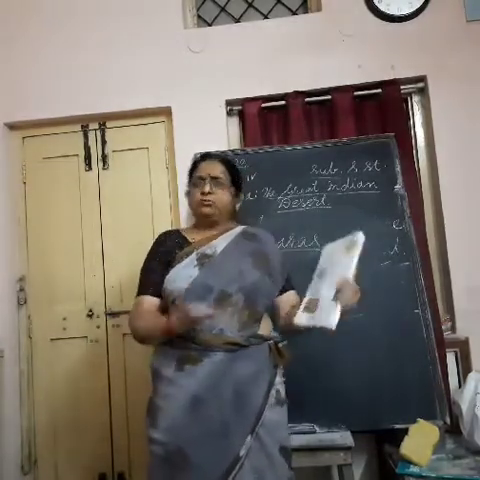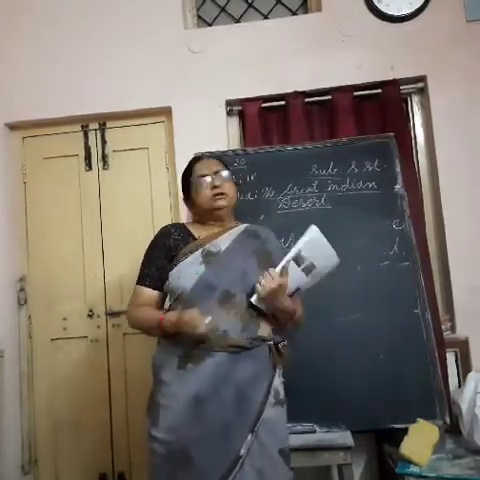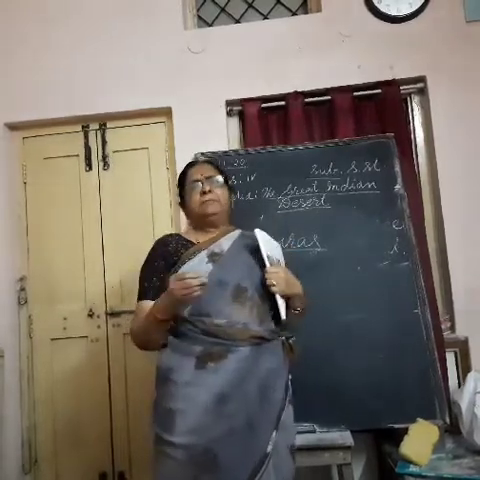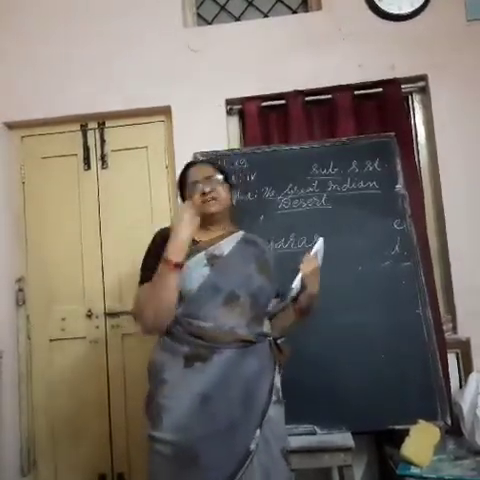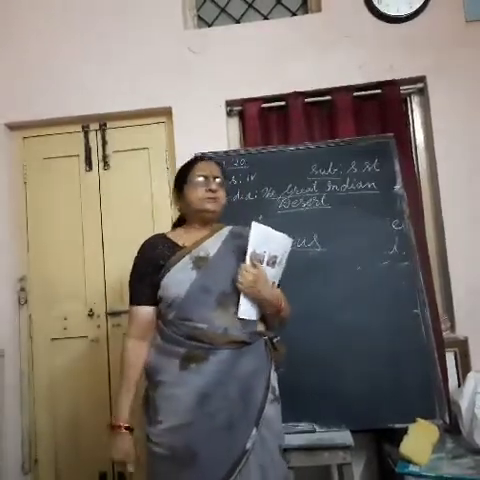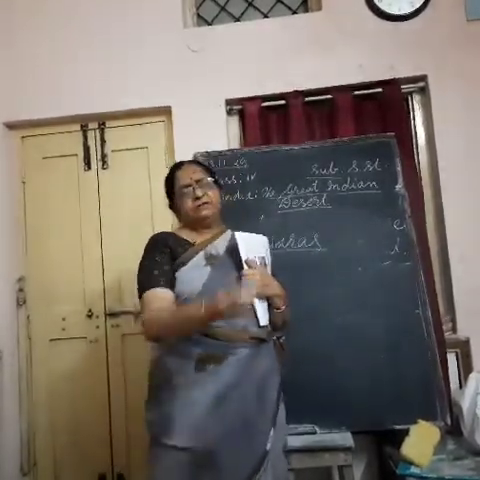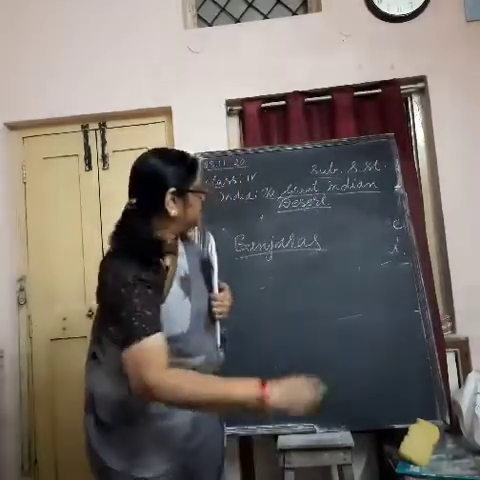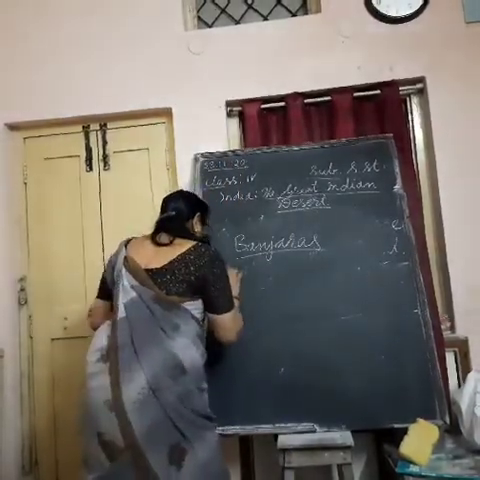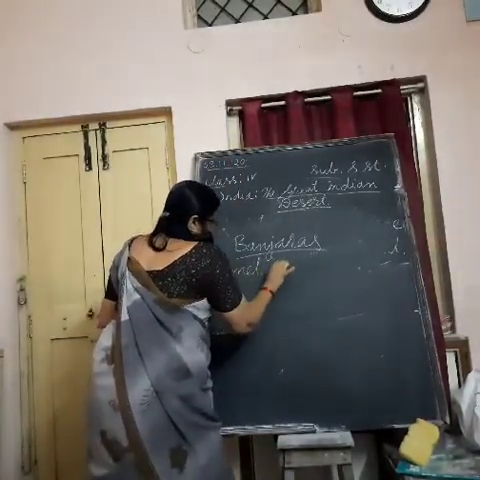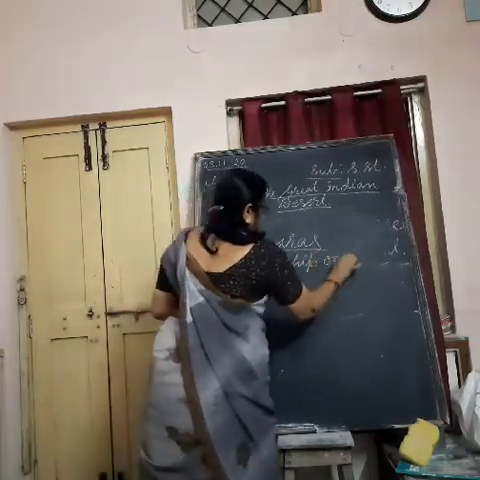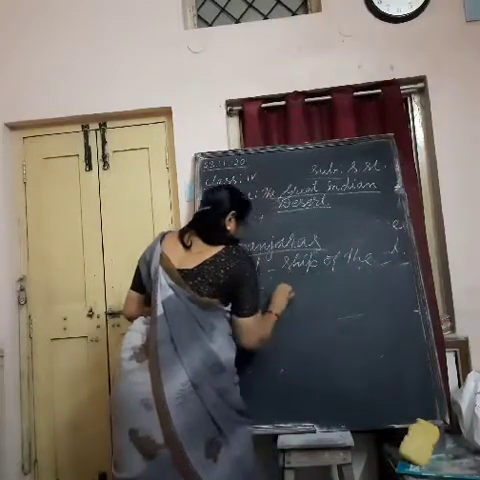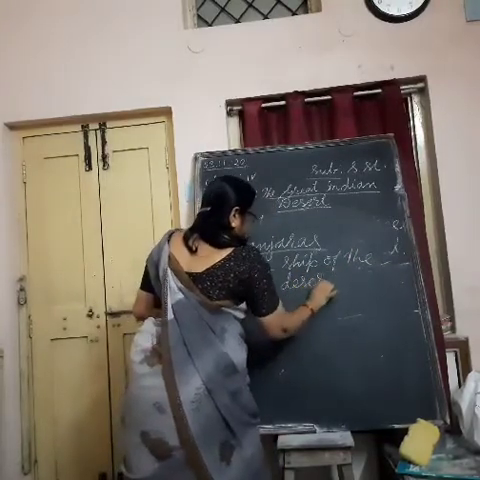Understand? They live in groups. So they don't build any permanent houses. They live in tents made of camel skin. The camel is a very useful animal for the people of the desert. It is called the ship of the desert.